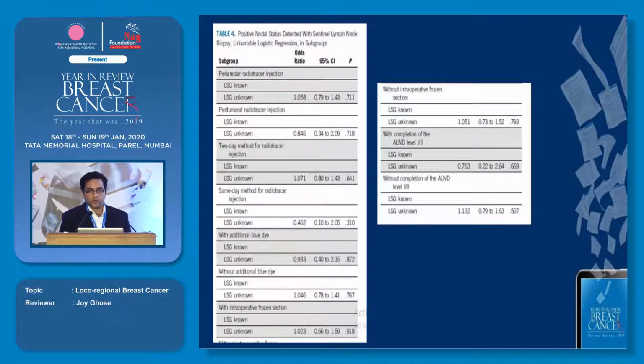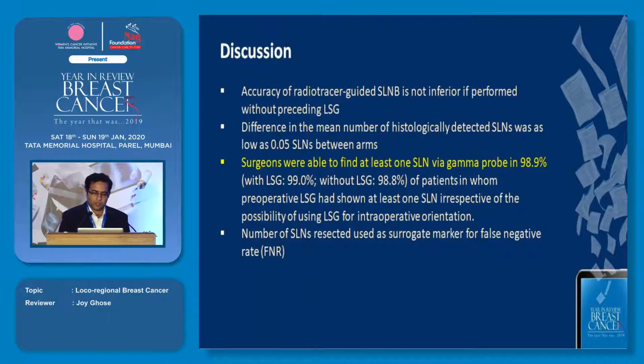Again, intraoperative fluorescence section determining the outcome, intraoperative fluorescence section not being there, and the patient being subject to a second surgery for axillary lymph node clearance. All these factors basically were found to be non-significant in the two arms, and it did not change anything knowing the lymphoscintigraphy findings before. So the discussion was that the accuracy of radiotracer-guided sentinel lymph node biopsy is not inferior if you don't have the previous lymphoscintigraphy findings.